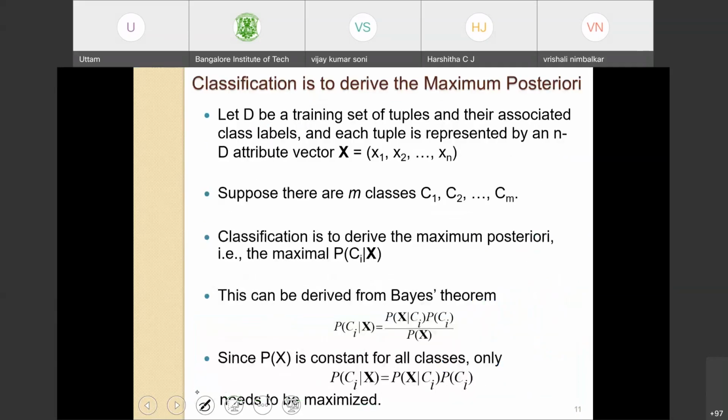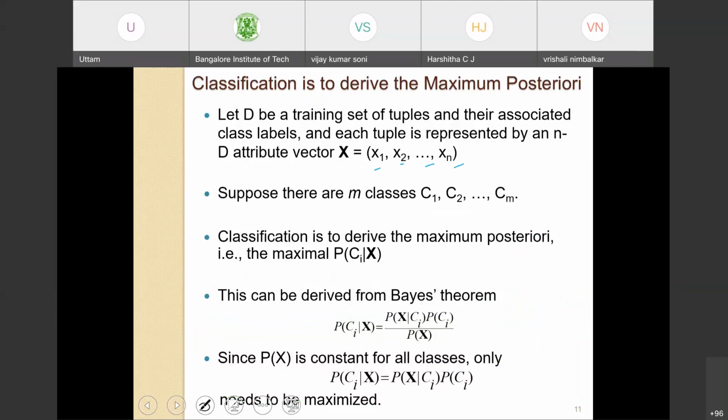Okay, so classification here is to derive the maximum posteriori, as I explained in the last slide. Let D be a training set of tuples with associated class labels, and each tuple is represented by an n-dimensional attribute vector x1, x2, x3, x4, up to xn.